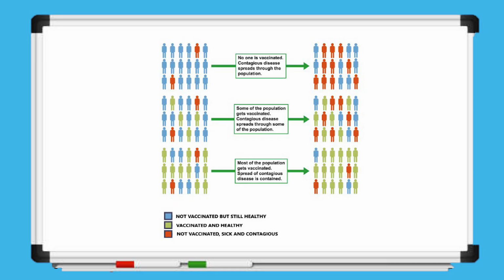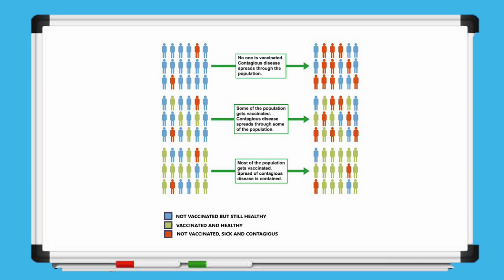The diagrams show how a contagious disease spreads depending on the level of vaccination in a population. When no one is vaccinated, the disease spreads rapidly through the entire population, making many people sick. When only some people are vaccinated, the spread of the disease is reduced, but it can still affect a portion of the population. However, when most of the population is vaccinated, the spread of the disease is largely contained. This protects not only the vaccinated individuals but also those who are not immune, such as infants or people with weak immune systems.